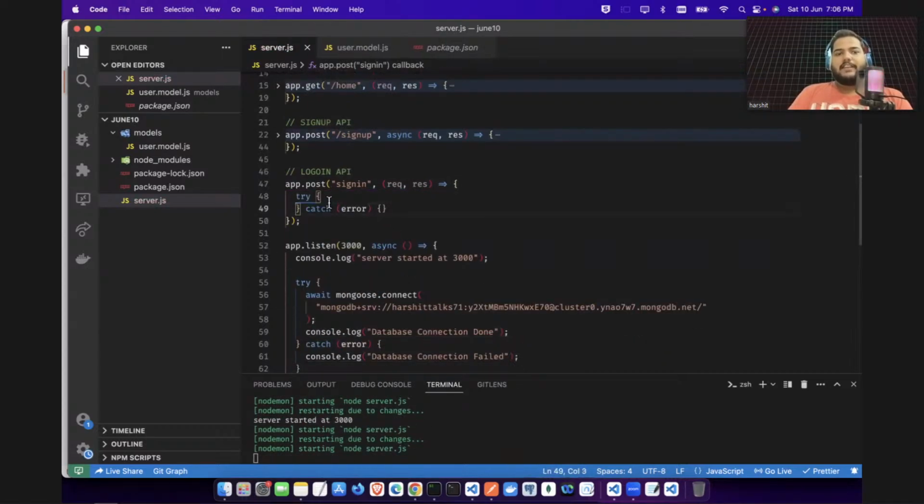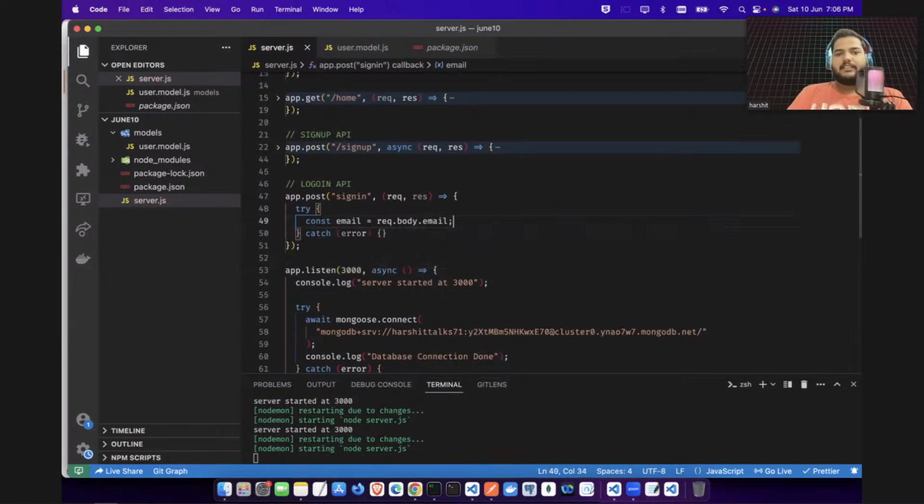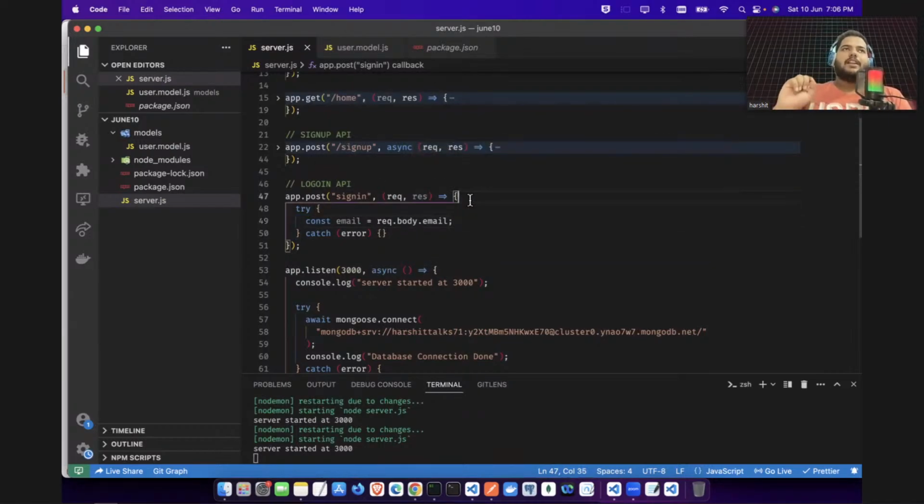And here I will grab this email address. So from where? Again, I will take that from request.body, the email address. I have given this email address. So now let's think how you will be designing this login API. So login API or signin API is what it will be.